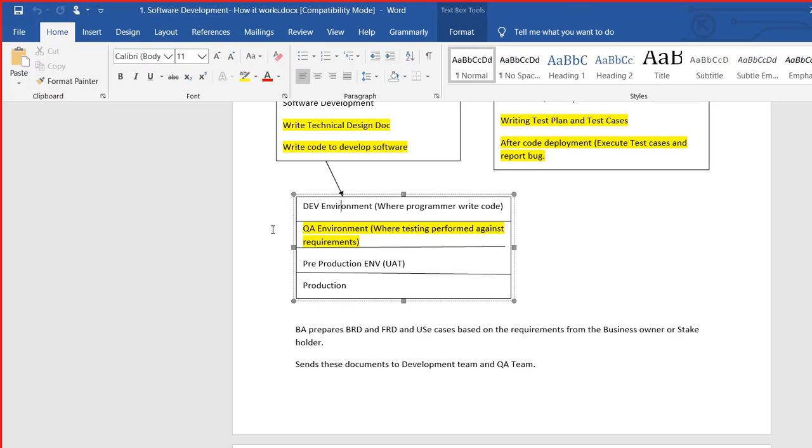There are a few software tools which will automatically take the code and deploy it without any human interaction. That is what we call continuous integration, continuous development, CI/CD. But as a tester, we do not have to do anything regarding deployment.